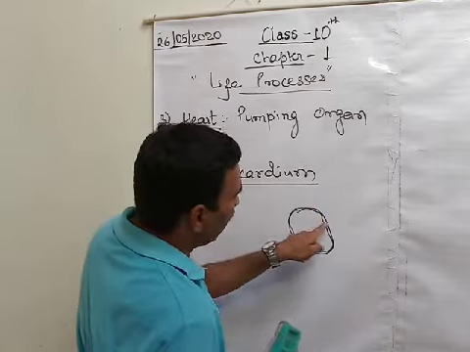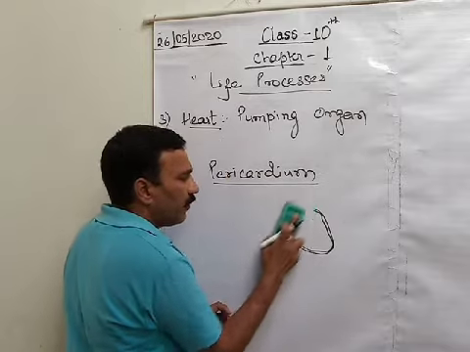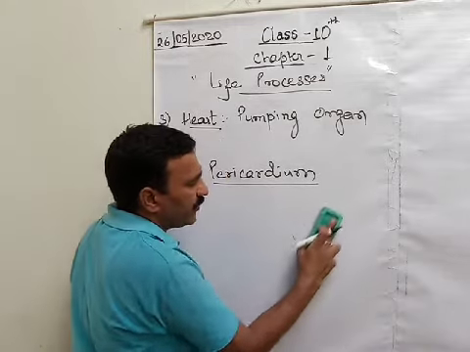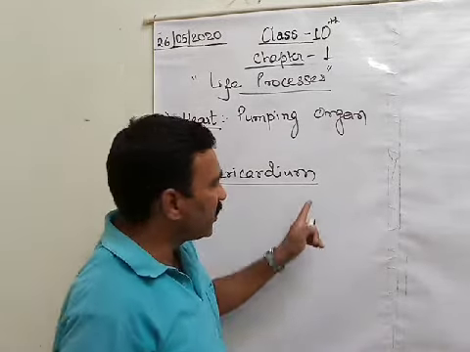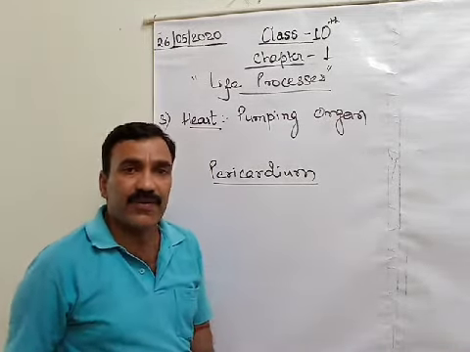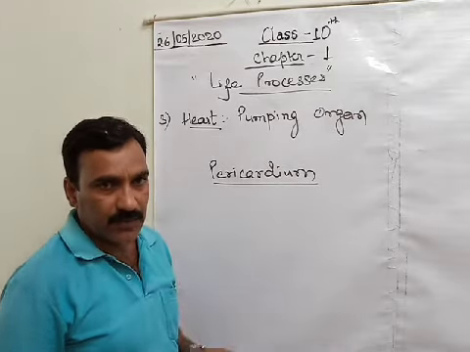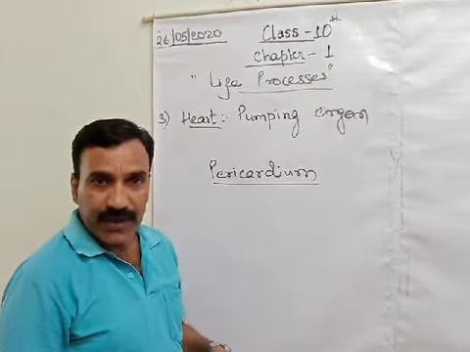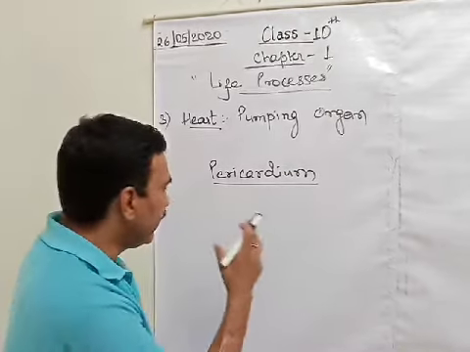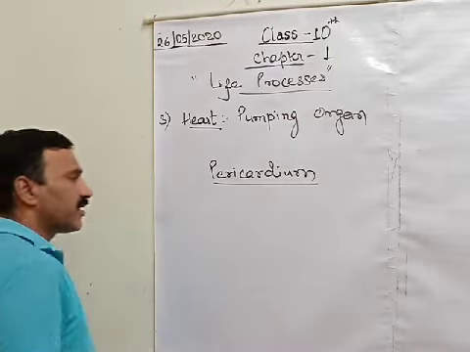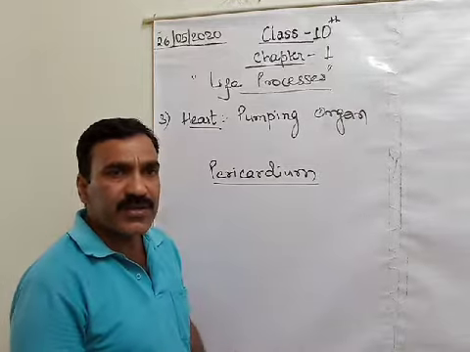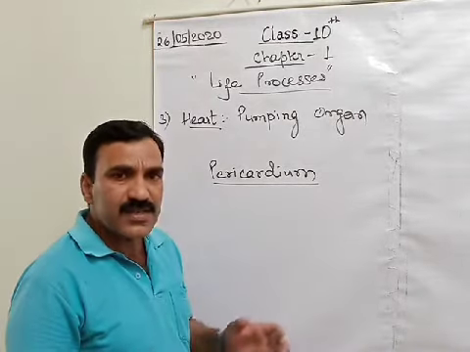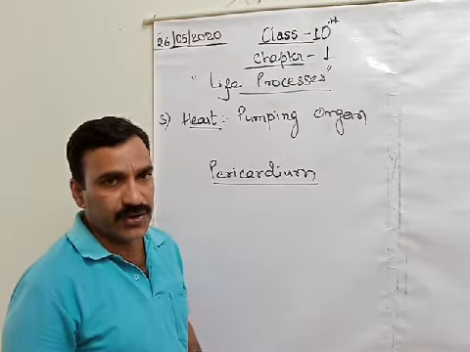The pericardium and the wall of the heart are filled with a special type of fluid. This fluid along with the pericardium serves the function of a shock absorber. Since our heart, like the brain, is a very delicate organ, it needs protection from external injuries or shocks. So the pericardium protects the heart from external injuries.